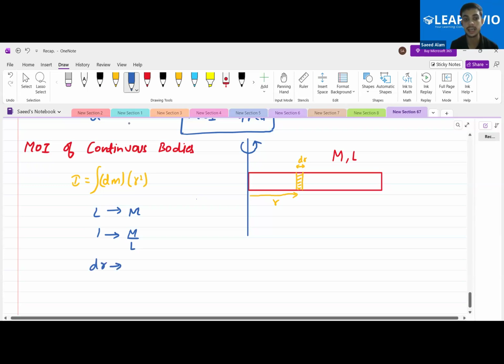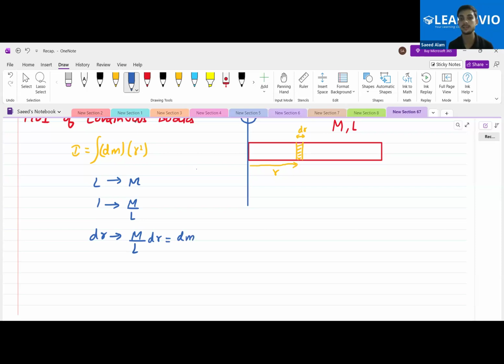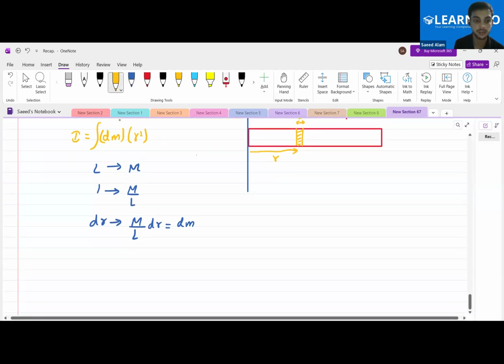Yes, sir. Unit length will correspond to m by l into dr. Yes or no? And don't you think that this dr length mass is nothing but actually our dm? This is this small dm that we want. Yes or no? This is the unitary method that I had used over here. Is this clear to all of you? Yes, sir. Okay.